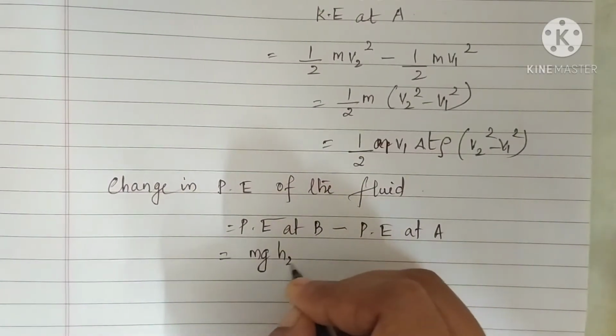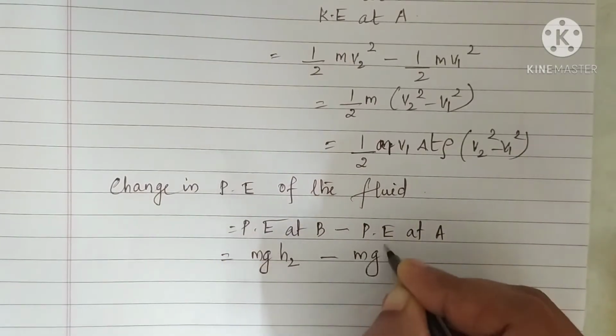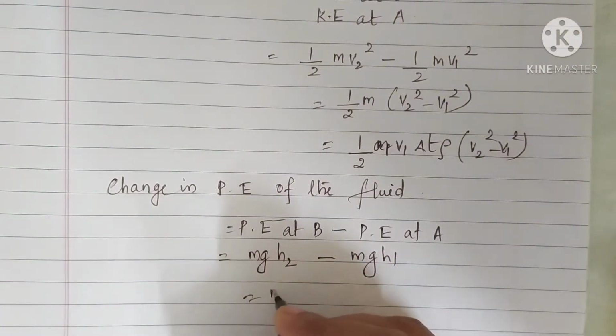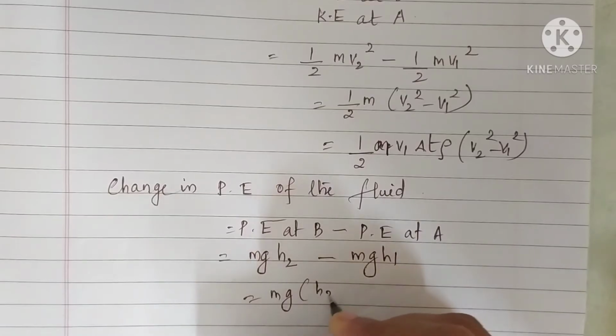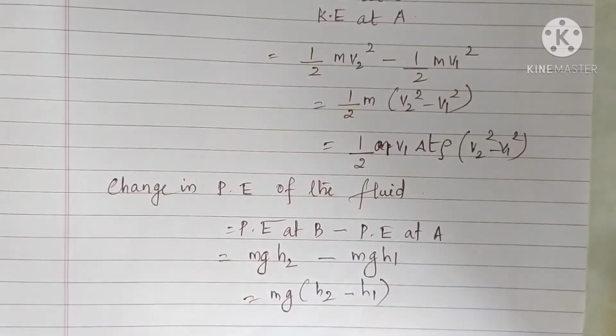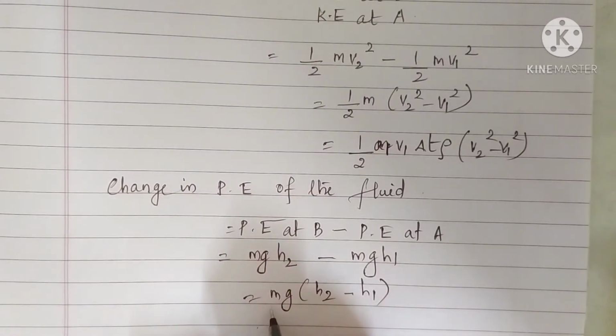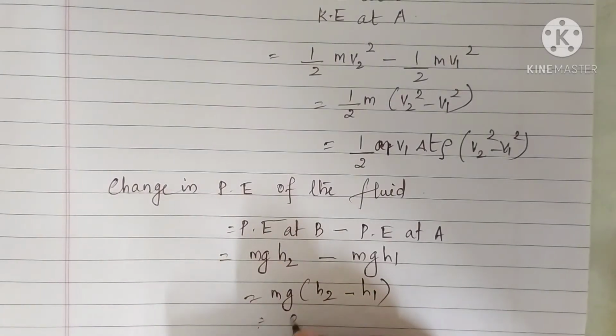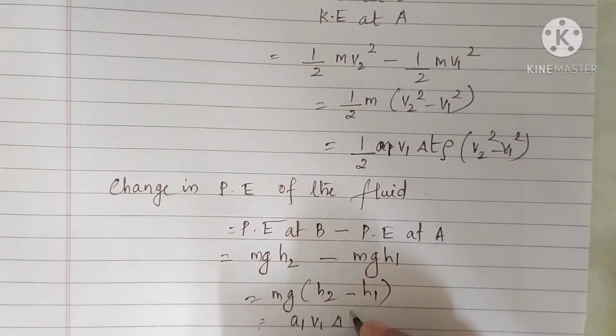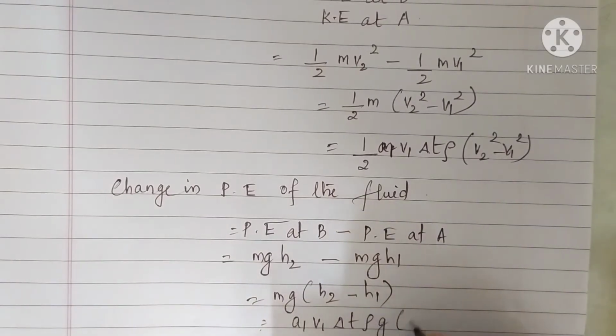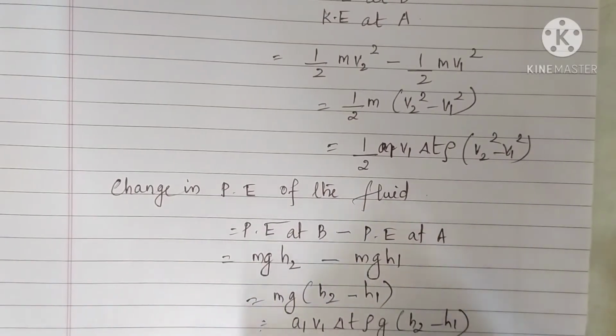So mg h2 minus mg h1, or you can write it as mg into h2 minus h1. Again substituting the value for m. Any value you can put, you have two values like A1 V1 delta T rho as well as A2 V2 delta T rho, both are same. So I am putting here A1 V1 delta T rho g into h2 minus h1.